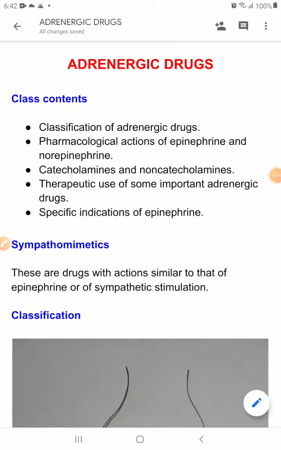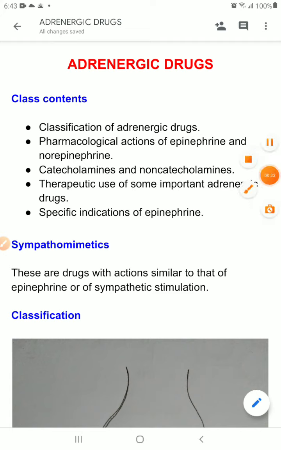Dear students, today we are going to talk about adrenergic drugs. This is the second lecture in adrenergic pharmacology. In the previous lecture, we talked about the very basics of adrenergic pharmacology, like what are catecholamines, what are the receptors of the adrenergic system, etc. If you have not looked at that lecture, please go back and look at it. So, what are we going to learn today?